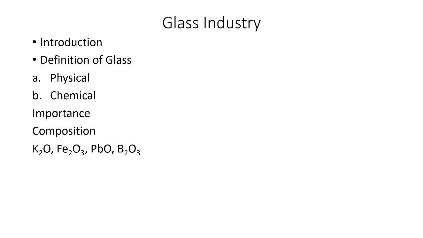These are these. First is potassium oxide. It increases the softening of glass and the mobility of the liquid. It also increases the melting point of glass. Then second is ferric oxide.